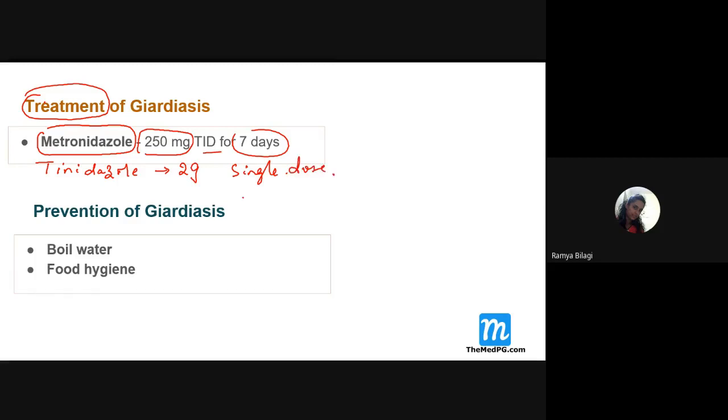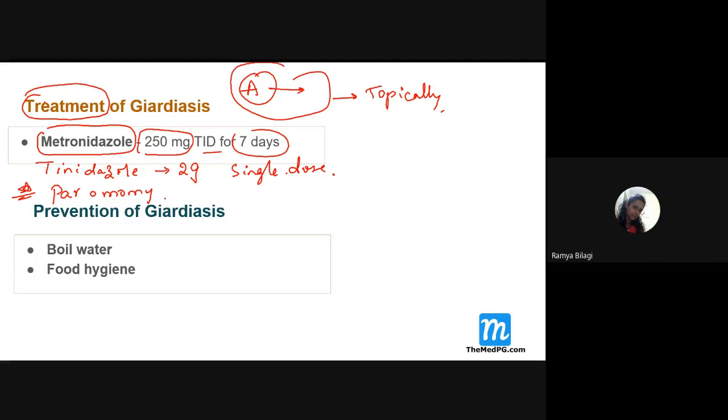Single dose, right? One more point I want to add here: in case of pregnancy, if the lady is pregnant and symptomatic, then what is the drug of choice, students? It is paromomycin, which is nothing but an oral aminoglycoside. The point I want to add is that aminoglycosides are not usually absorbed from the intestine. So aminoglycosides are usually given what? Topically, right? Do you all agree with this?